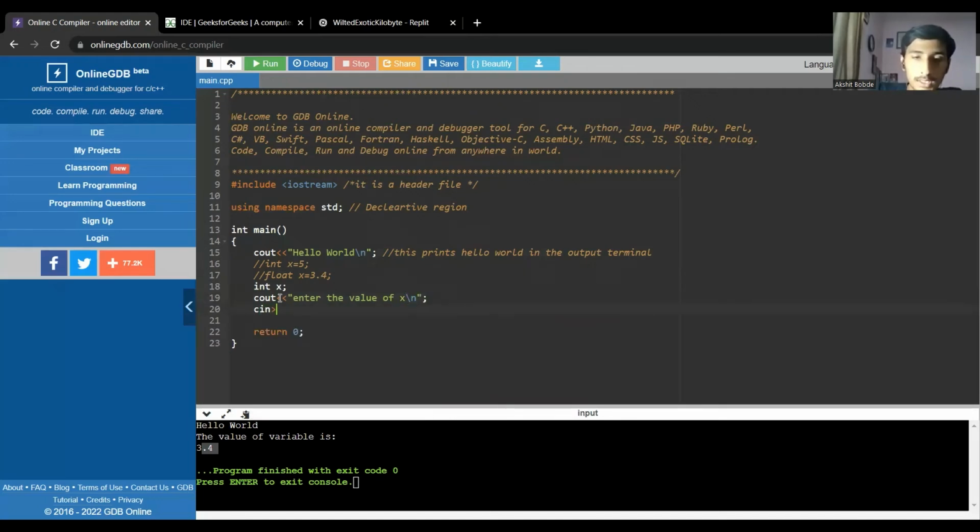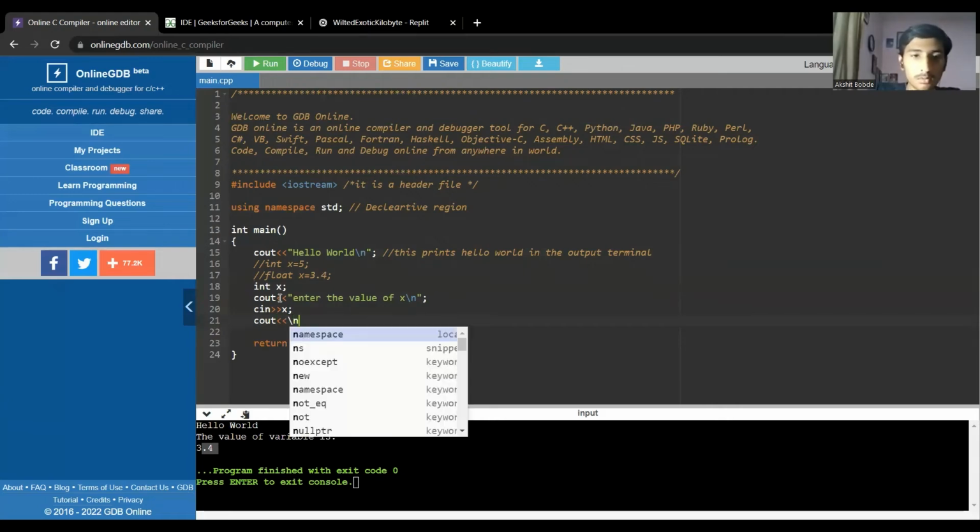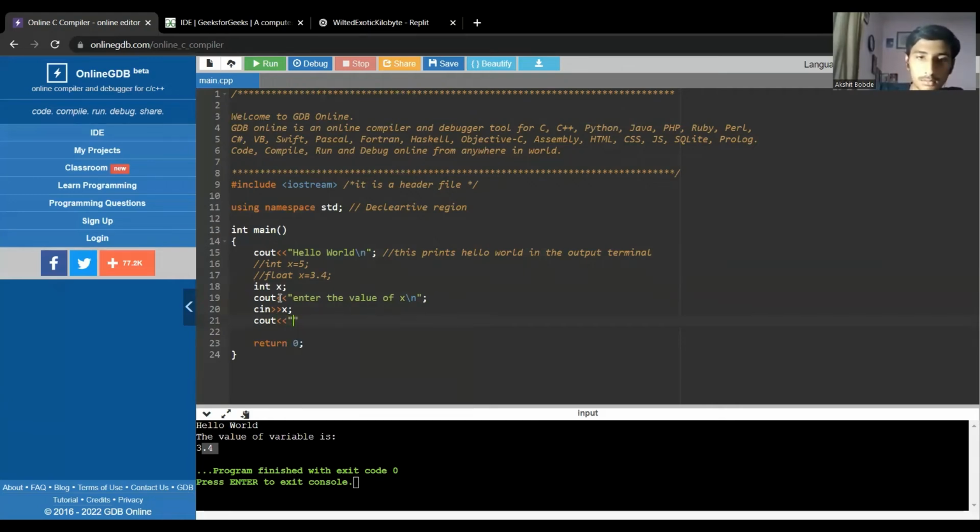Now I will do cin, so I will be inputting the value of x. Now I'm again printing the value. Basically \n moves the cursor to the next line, nothing more than that, so not to worry.